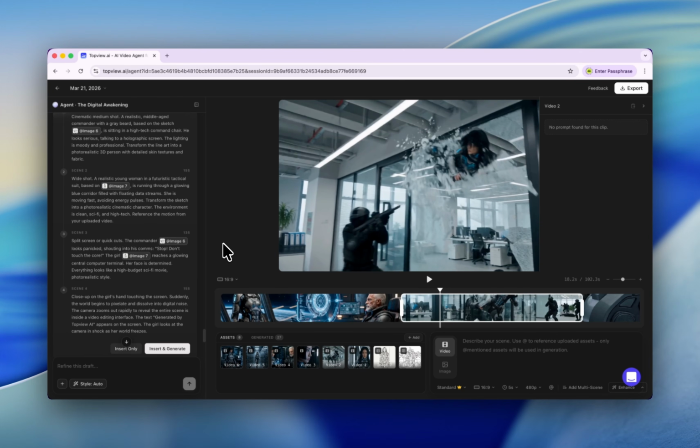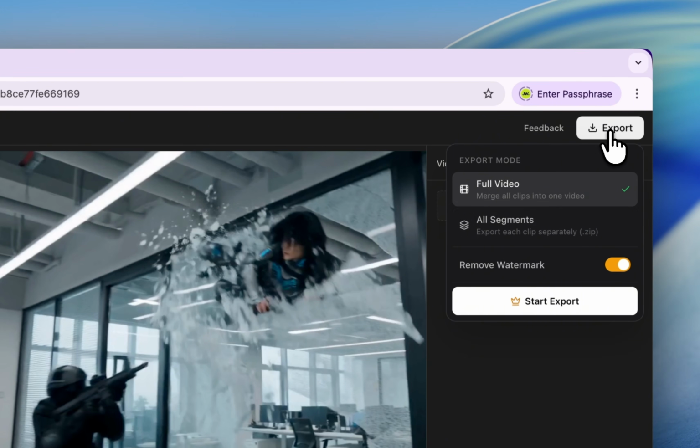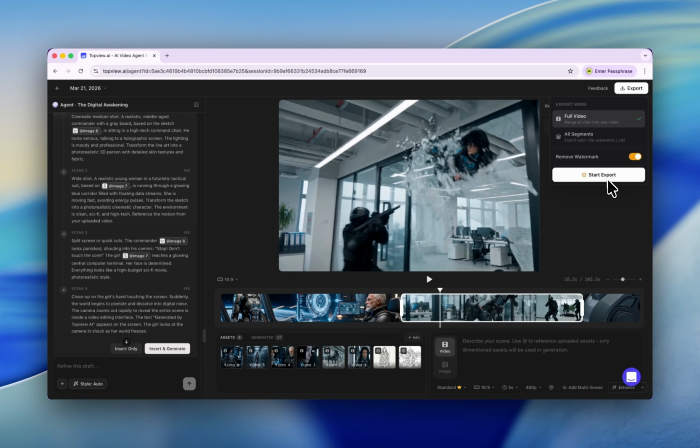And if you want to tweak the storyboard, you just type in here. The script will be changed, but the two buttons will still be here. Click insert or click insert and generate. And also you can click here to export the full video. And you can remove the watermark by clicking here.